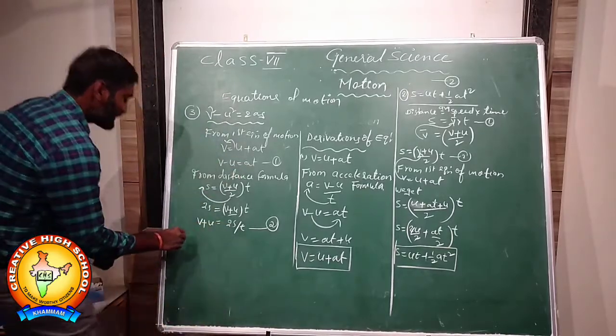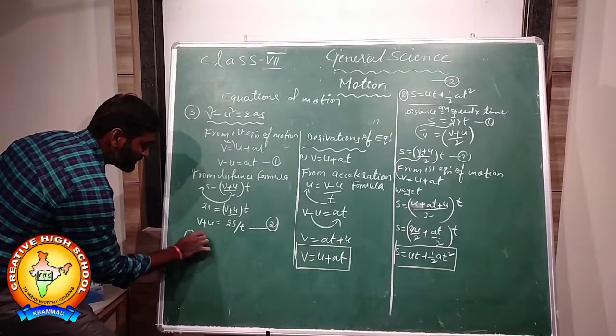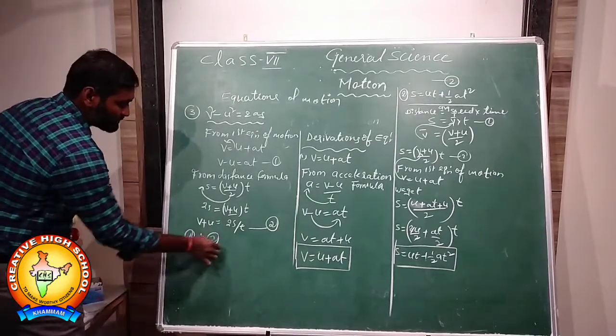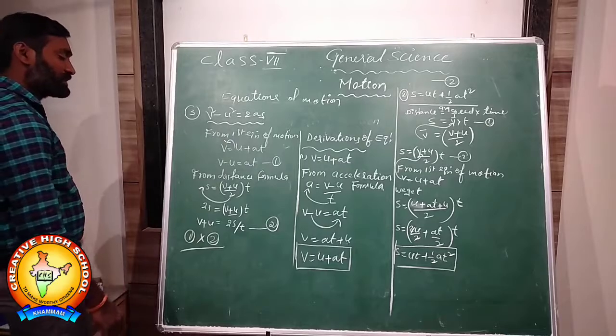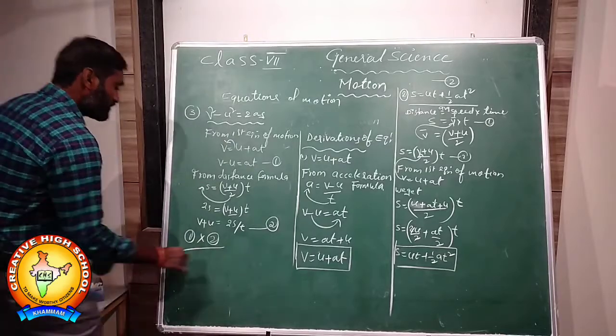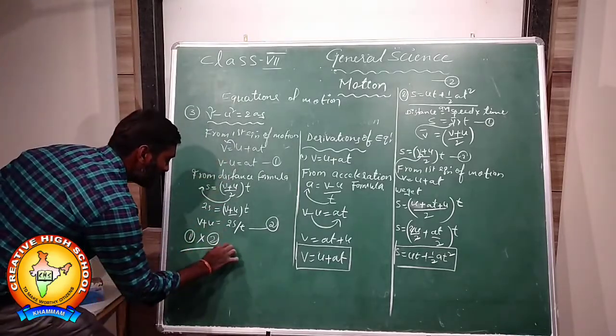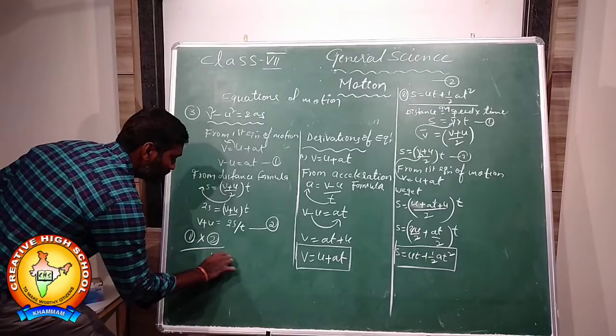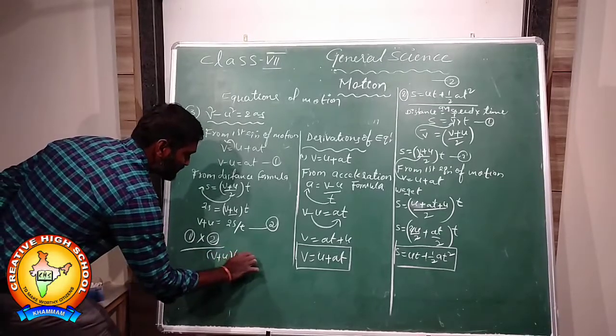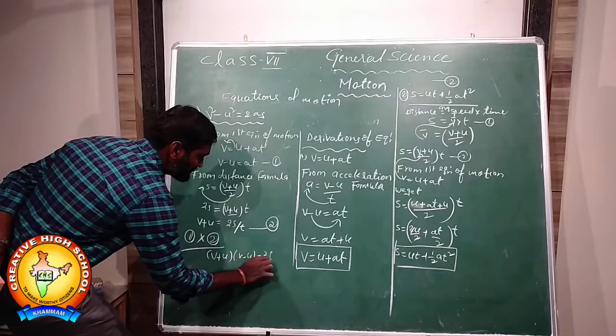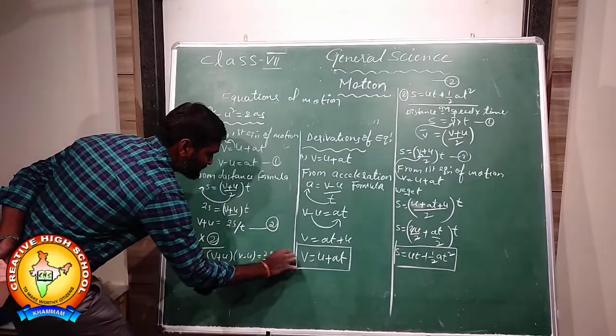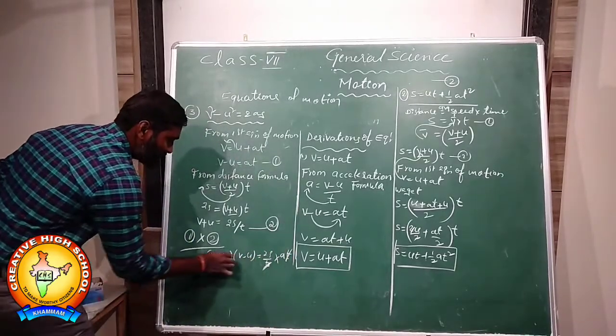Multiply equation 1 and 2. We get (v plus u) into (v minus u) is equal to 2s by t into at. So t gets cancelled. What is the formula for (a plus b) into (a minus b)?